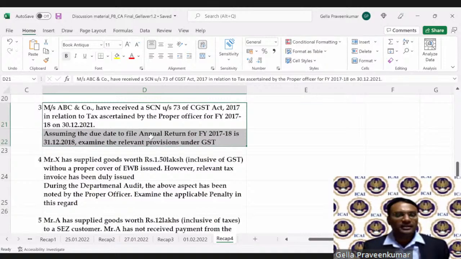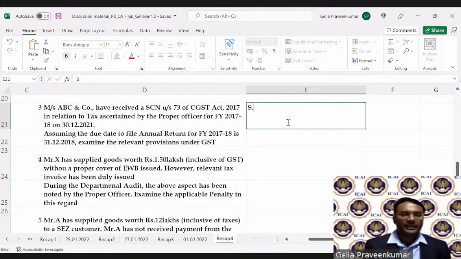Okay. Geeta says show cause notice is right. Also, Namita says show cause notice is valid. Okay, let us check that. Now, see, section 73, subsection 2 talks about time limit for show cause notice. What is that? It says that my time limit is 3 months prior to the time limit for issuing an order.